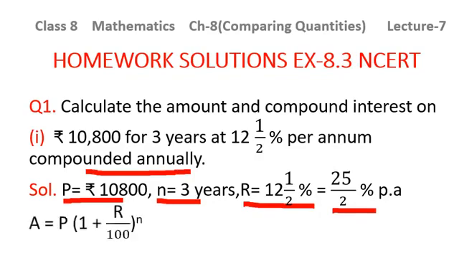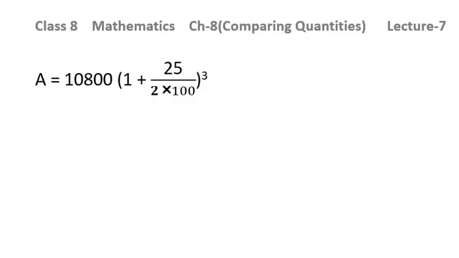And we know the compound formula is given by, as the interest is being compounded annually, then amount is equal to principal bracket 1 plus r over 100 raised to the power n. So simply you are supposed to put the values. 10,800 is the principal, 1 plus 25 over 2 is the rate of interest raised to the power 3 into 100 in the denominator. So it will be 10,800 into 1 plus 25 over 200 raised to the power 3.